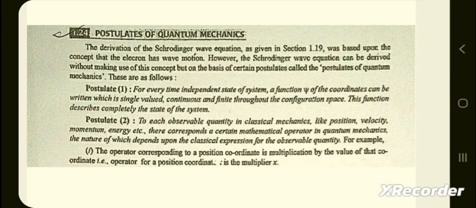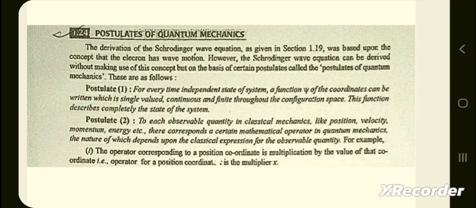Postulate second: to each observable quantity in classical mechanics, like position, velocity, momentum, energy, there corresponds a certain mathematical operator in quantum mechanics, the nature of which depends upon the classical expression for the observable quantity.